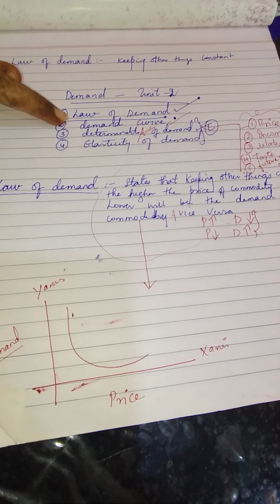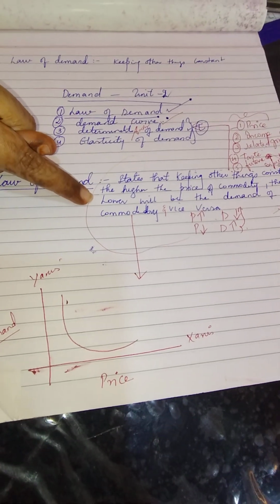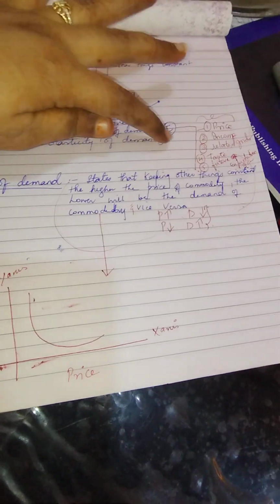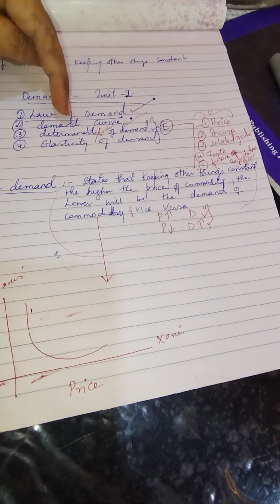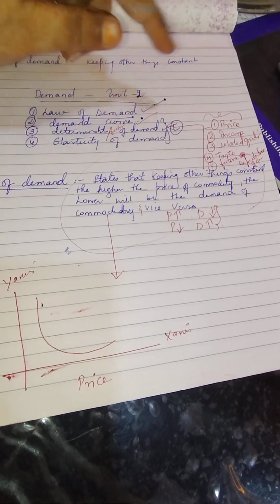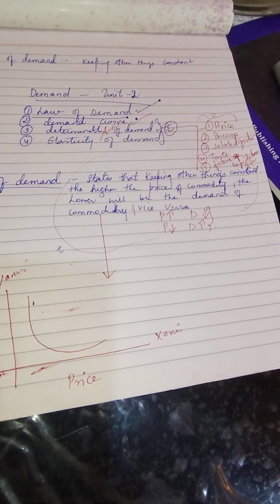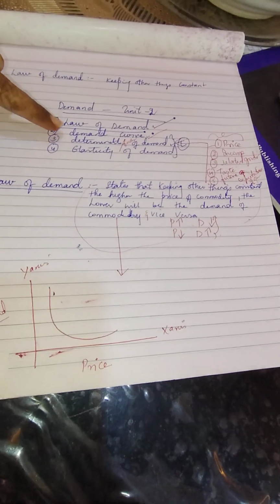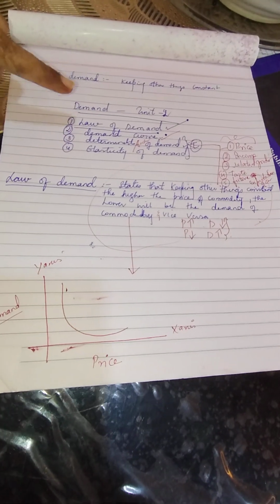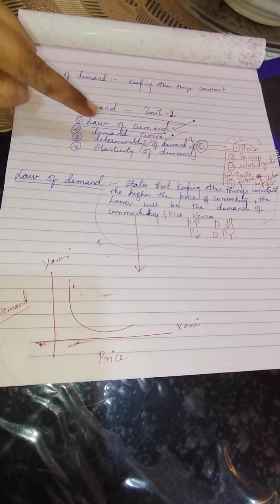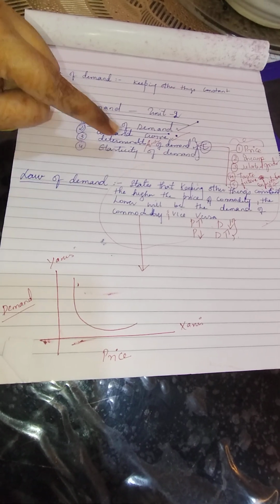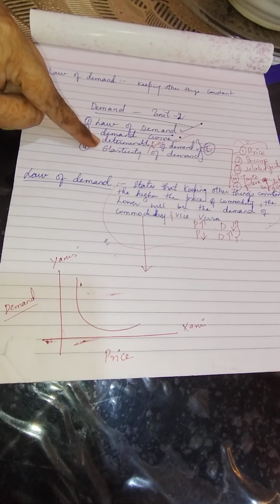We are aware of the law of demand. It states that, keeping other things constant. What are the other things? The other determinants and factors, which we are going to learn in the third topic. I have already discussed that. So we have talked about the law of demand, and we have seen that the statement itself discusses the demand curve, the determinants of demand, right?